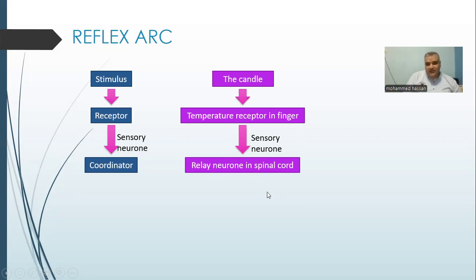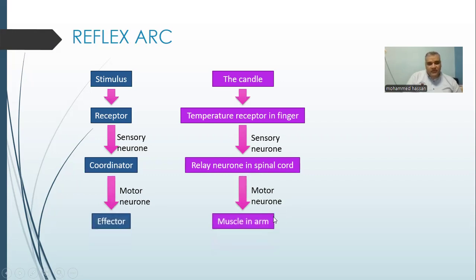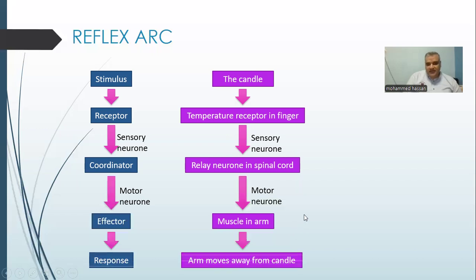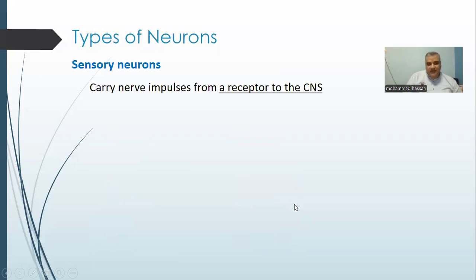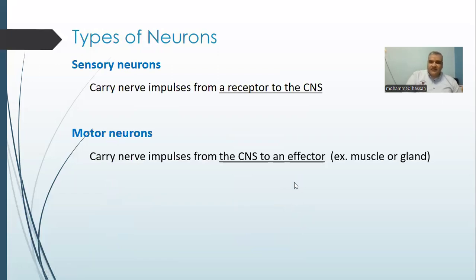Then the relay neuron move or transmit the nerve impulse to the motor neuron, motor neuron carry it to the effector. The effector here is muscle, maybe gland. So the effector may be a muscle or maybe gland. The suitable response is to move my hand away from the stimulus to take my body safe.